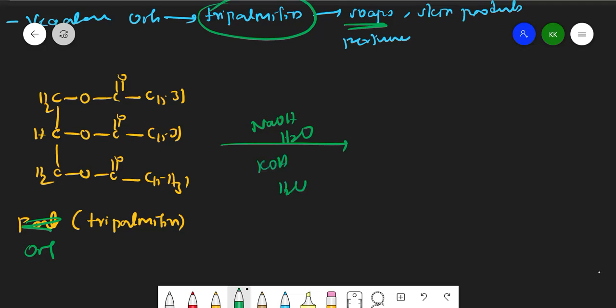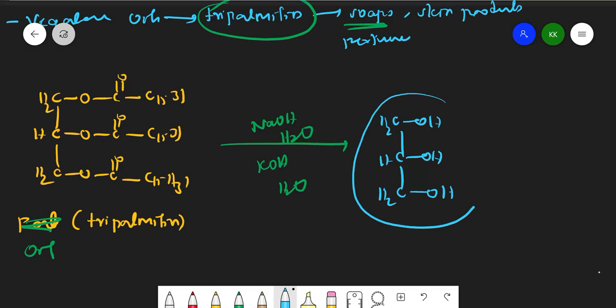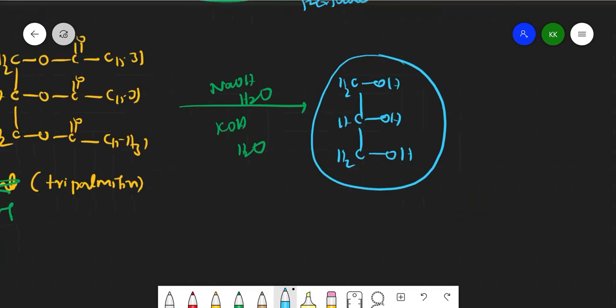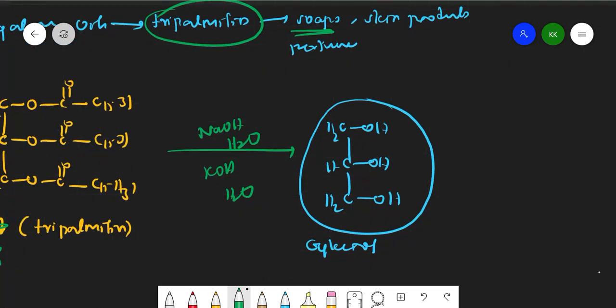So to this, if I add sodium hydroxide in presence of water, or potassium hydroxide in presence of water, I will get glycerol here, no doubt: CH2OH, CHOH, and CH2OH. Most of the cosmetics contain this glycerol. And if I have used sodium to do hydrolysis, I will get the fatty acid salt like this: C15H31COO, with Na plus instead of H, since I have used a base. It is the sodium salt of a fatty acid.